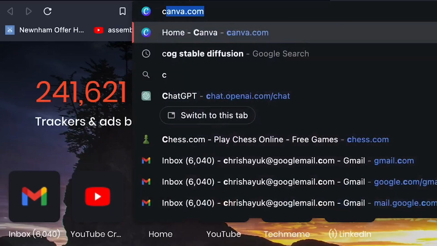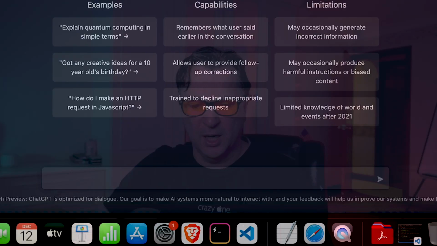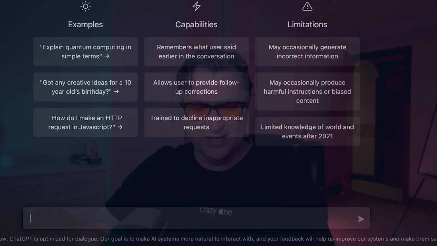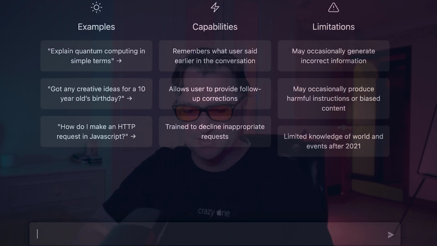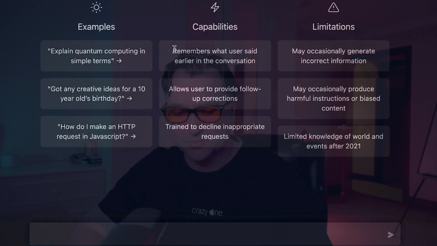So if you haven't got ChatGPT already, you can go to chat.openai.com/chat. You can sign up, etc. But if I open it up here, you can see the screen in front of me, and it's a fairly simple interface. I can just type in anything I want, and it gives you some examples like explain quantum computing in simple terms or whatever.